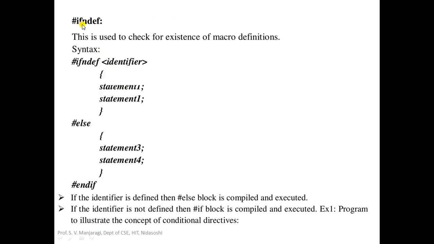The next one is #ifndef. So this is opposite to #ifdef. N stands for not. It will check the existence of a macro definition. If it is not defined, it indicates "if not defined". The syntax is like this: #ifndef, the macro identifier, then these two statements are executed if it is not defined, otherwise statements 3 and 4 are executed. If the specified macro is defined, these statements are executed. If it is not defined, these two statements are executed.